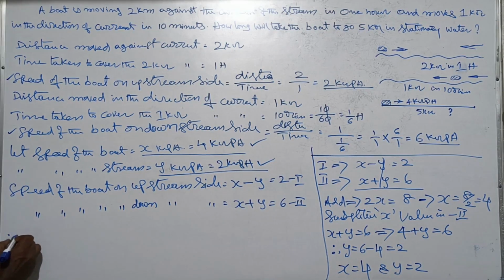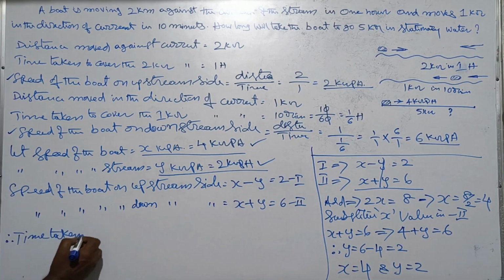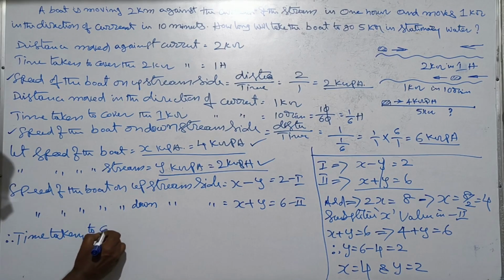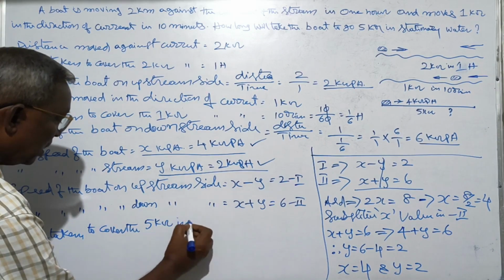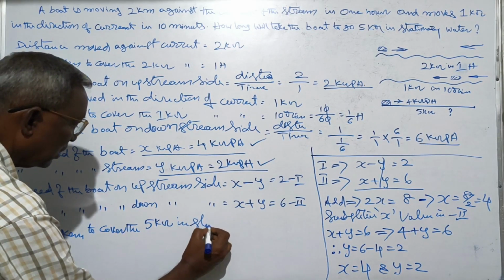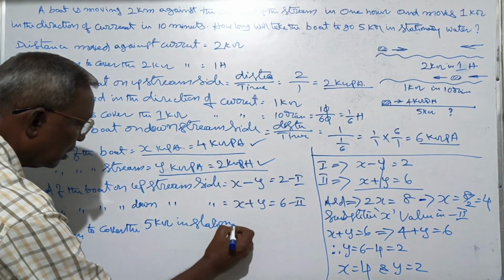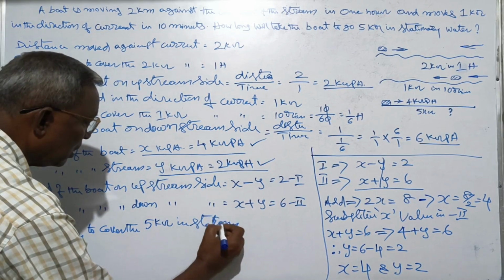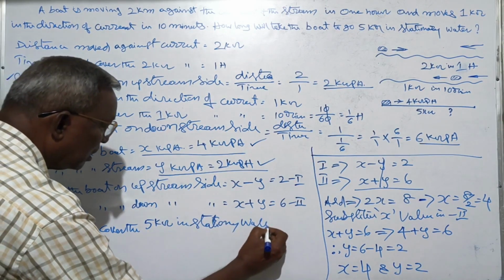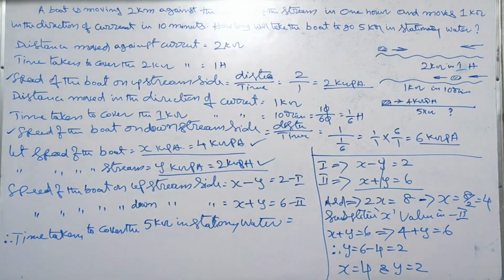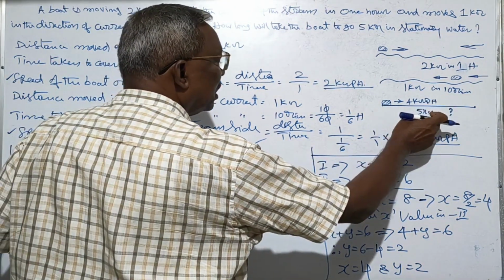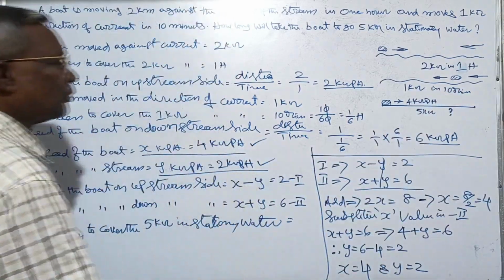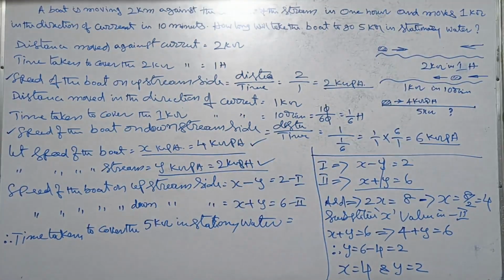Time taken to cover the 5 kilometers in stationary water is equal to distance by speed.